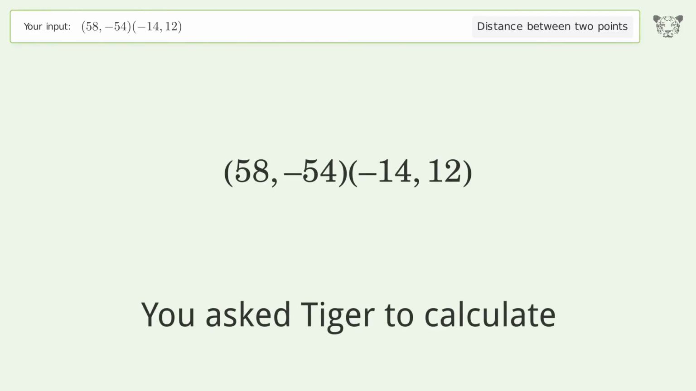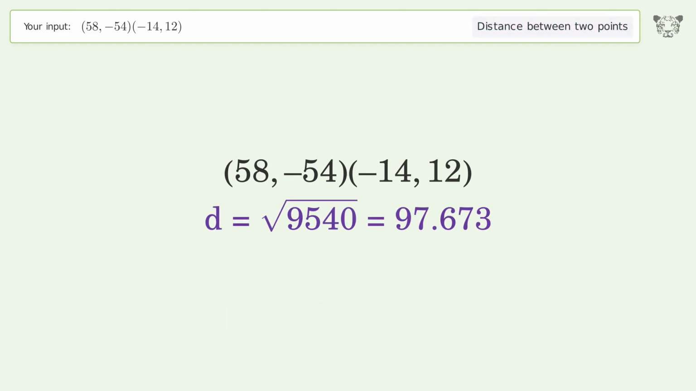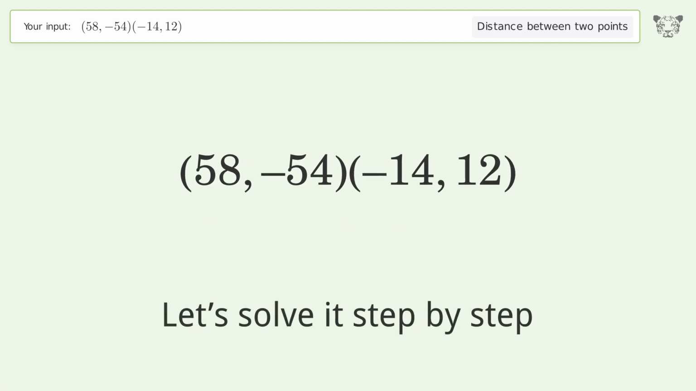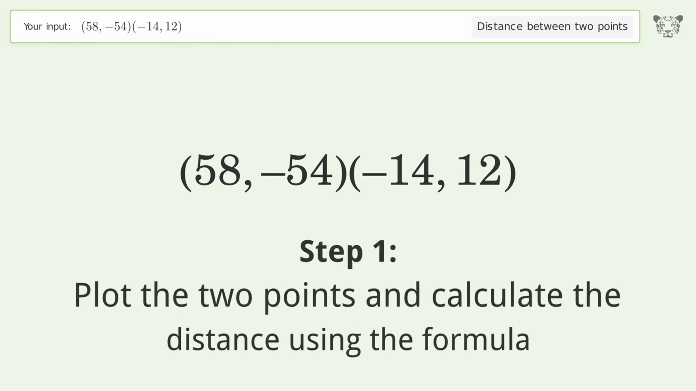You ask Tiger to calculate. This deals with the distance between 2 points. The distance between the 2 points is the square root of 9,540, or 97.673. Let's solve it step by step. Plot the 2 points and calculate the distance using the formula.